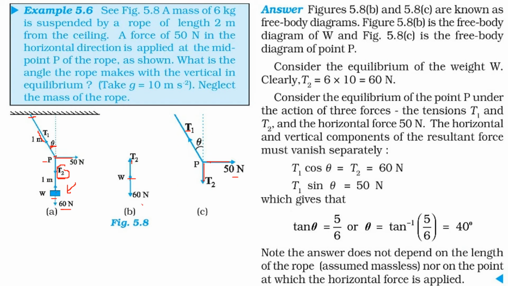Let us take this one. T2 will be equivalent to 60 Newton by the equilibrium of the weight. So T2 is simply 6 into 10, where 10 is gravity. So the tension T2 will be 60 Newton.